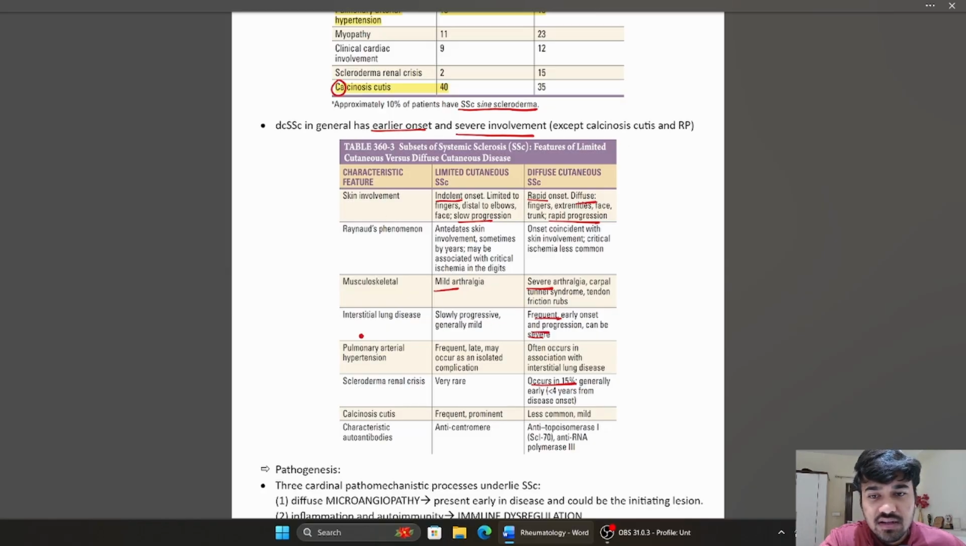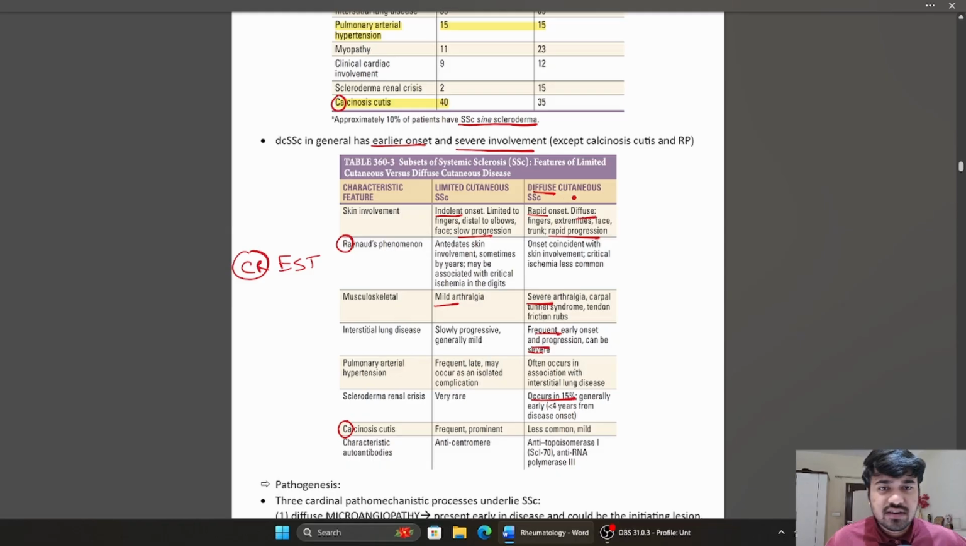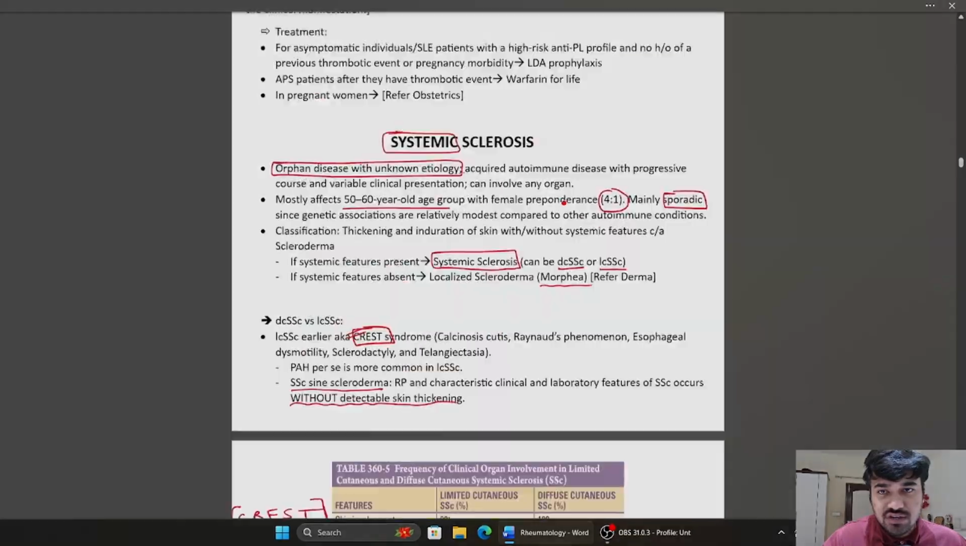Except two features, the calcinosis cutis and Raynaud's phenomenon. These are more common and more prominent in the limited cutaneous variant. So once again, the CREST mnemonic we have, from that comes the CR, right? The calcinosis cutis and Raynaud's phenomenon are more prominent in limited cutaneous. All other features are more severe in diffuse variant, right? So this is the basic difference between limited cutaneous and diffuse cutaneous variant of systemic sclerosis, and this completes the first part of our discussion.